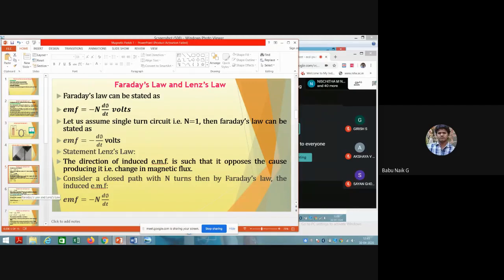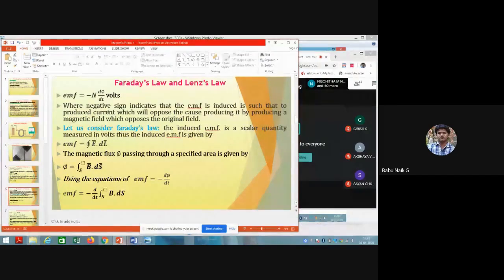With the same principle, we can calculate the induced EMF. The negative sign indicates that the EMF is induced so that it produces a current which will oppose the cause producing it, by producing a magnetic field which opposes the original field. Okay, so this minus indicates how the EMF is going to be generated.